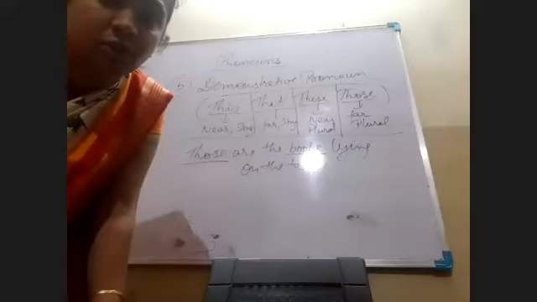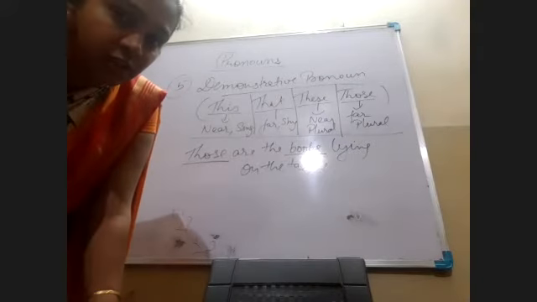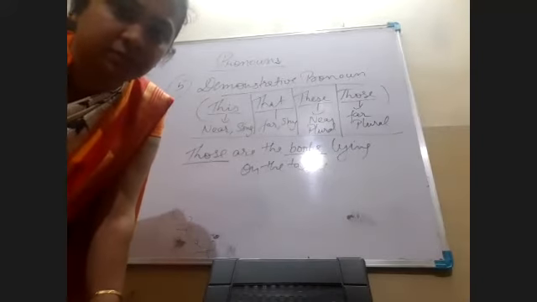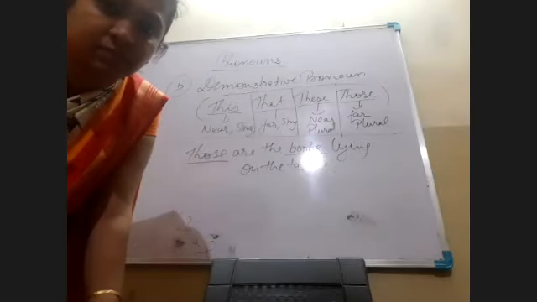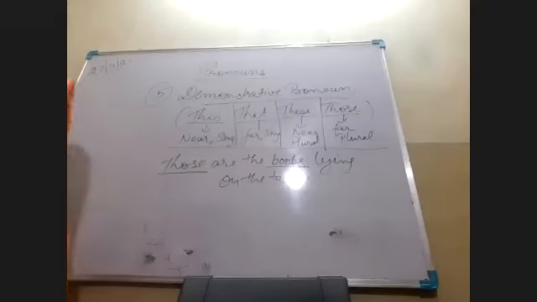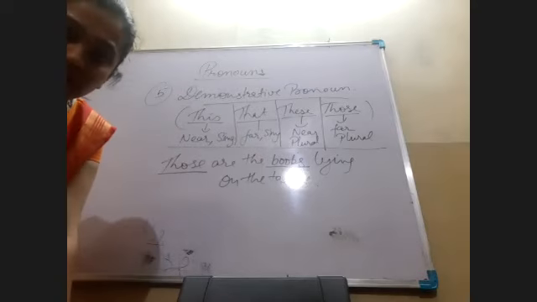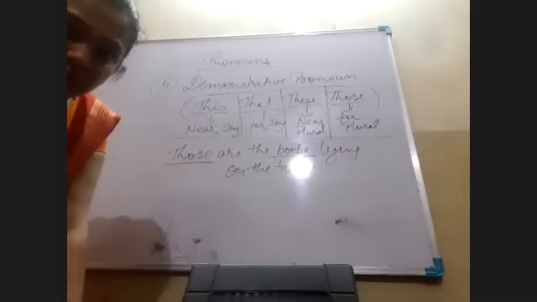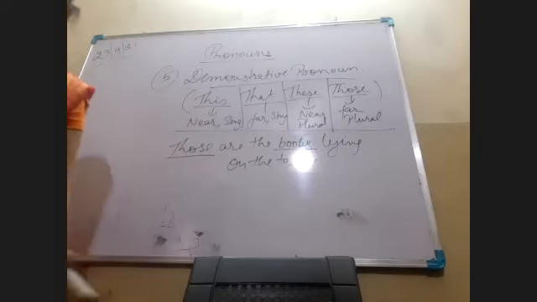Those are the books lying on the table. मैम, रिफ्लेक्शन अभी भी आ रहा है बोर्ड पे. Okay. See. Just a minute. Is it clear now? No, ma'am, light का आ रहा है. No, ma'am. Light reflection is still coming. Yes, ma'am. Light का reflection आ रहा है.